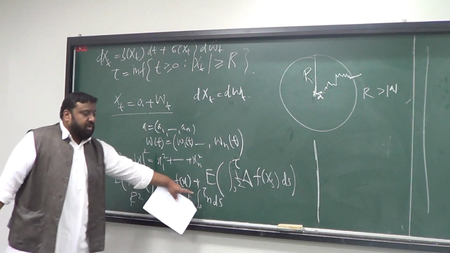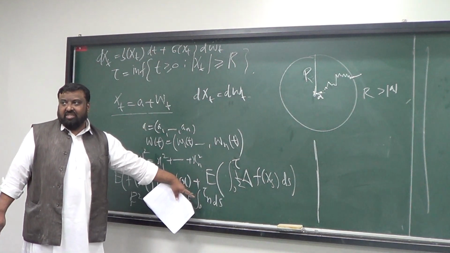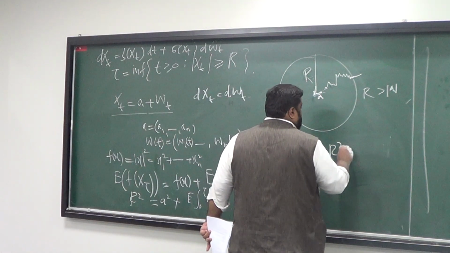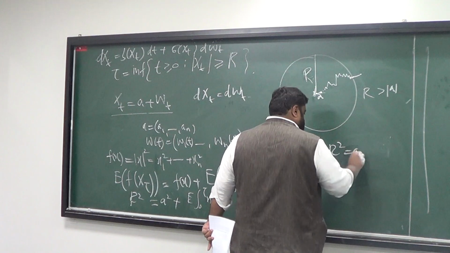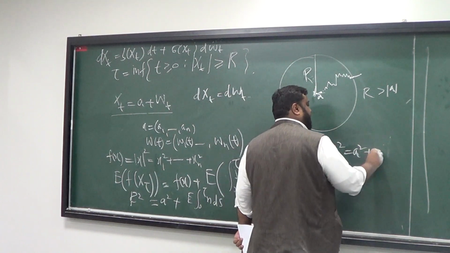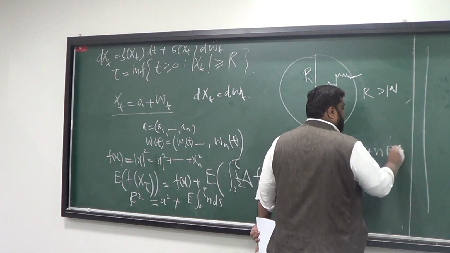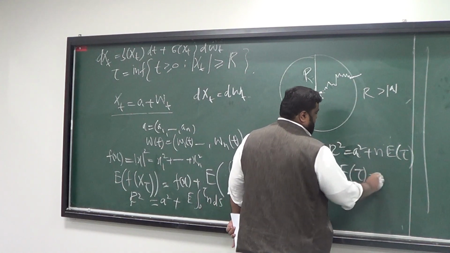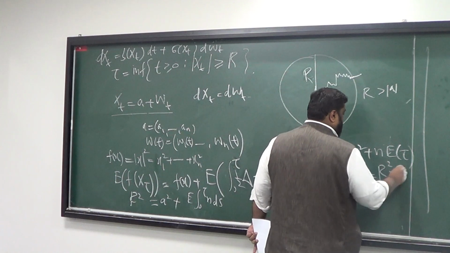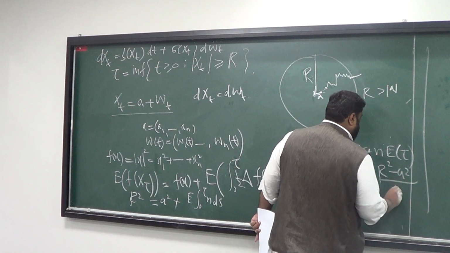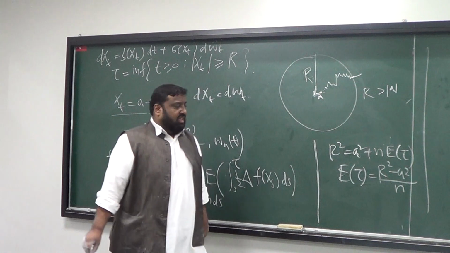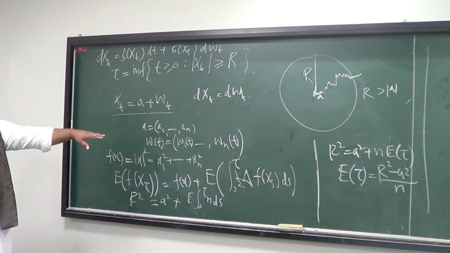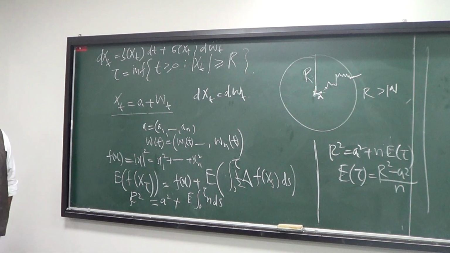But the expectation operates on tau, so it's going to be n times the expectation of tau. So it's going to be r squared, which equals a squared plus n times the expectation of tau. So the expectation of tau is really (r squared minus a squared) over n. What is n? The number n is the dimension of the Brownian motion, how many terms you have in the Brownian motion.